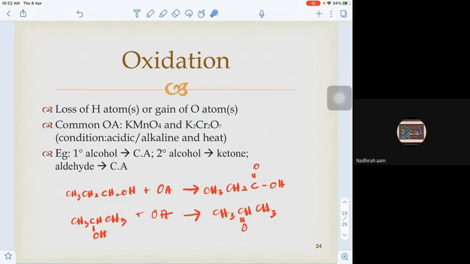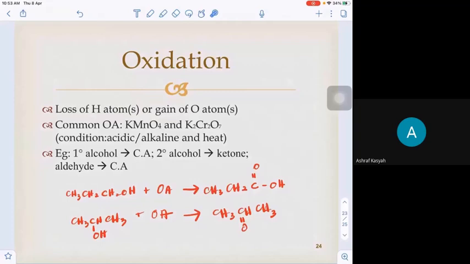And then if you look at the hydrogen, please check the hydrogen. Do they have the same number of hydrogen before and after the reaction occurs? Yes, they lost hydrogen. This carbon lost one hydrogen. The CH2OH lost two hydrogen actually, right? So hydrogen is lost and oxygen is added.